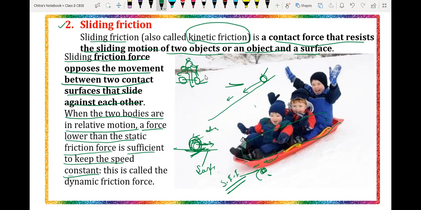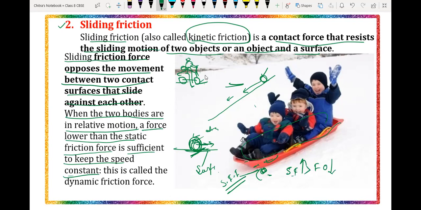But if the sliding force is greater than the force applied by the object, then the object's velocity will decrease.